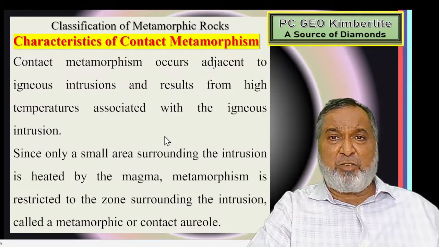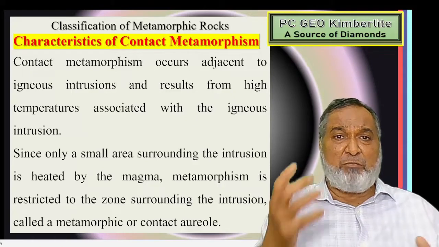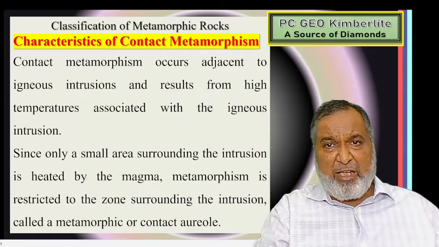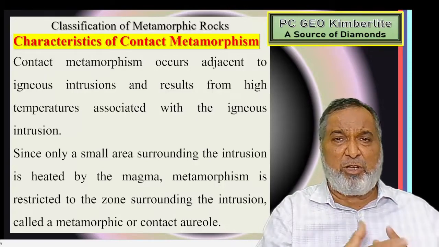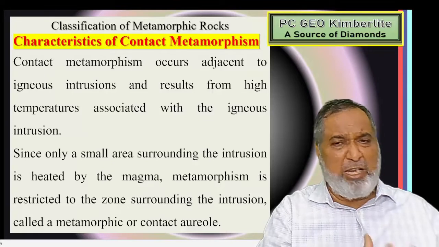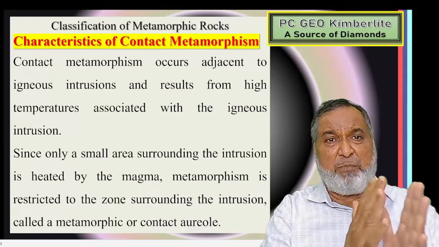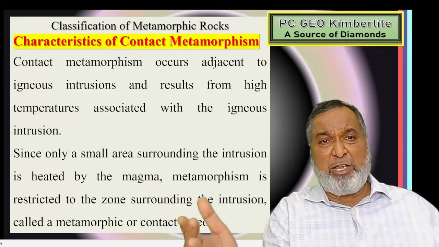Now the characters of contact metamorphism. What is contact metamorphism? Whatever igneous intrusion has taken place, the surrounding rock, it may be igneous rock or sedimentary rock, any rock, gets heat transferred from that intrusion.